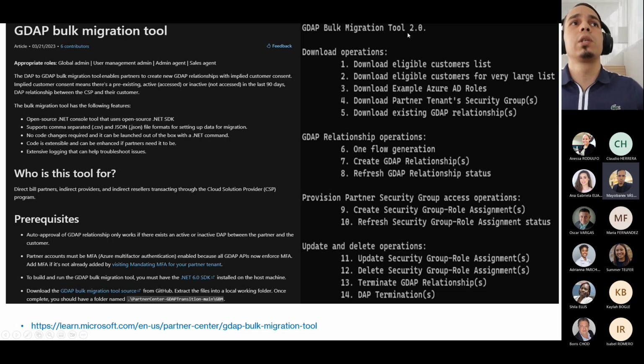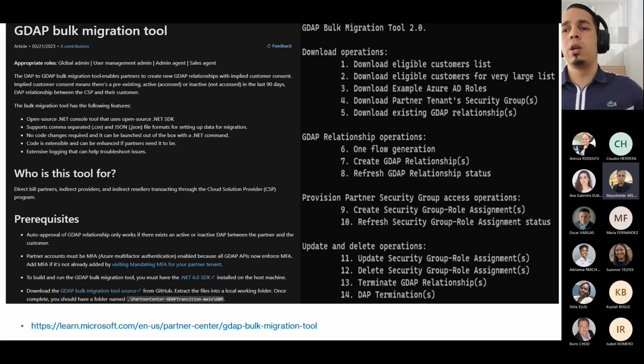When you run this tool, you will see that it gives you a downloadable eligible customer list. It checks your Partner Center for all the customers you have a relationship with, for example, all the partners you can send the GDAP request to, and you can also give it parameters. So you can begin to migrate them all as a bulk. If that's part of the reseller way and they need any help with that, you can ask us. I can assist them in this.